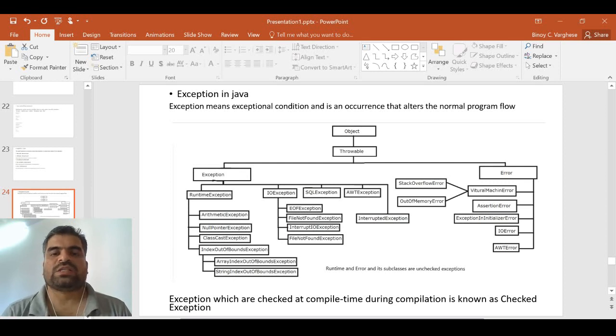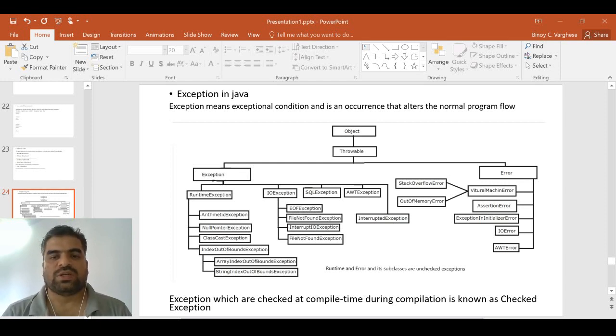So whenever an exception occurs, there is an option to handle it in Java. There is a very robust procedure to handle it in Java. Before that, there are already inbuilt exceptions defined as part of the Java libraries. As we know, all classes are children of the Object class.